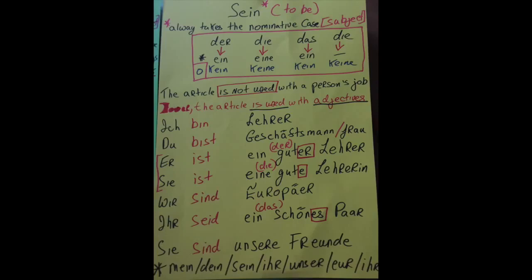And at the very bottom of the poster we have mein, dein, sein, ihr, unser, euer, ihr. So my, your, his, her, our, their, and so on. So you can replace the bottom line with the ein, eine, ein, as you wish.